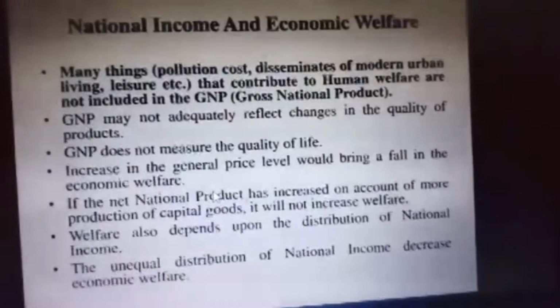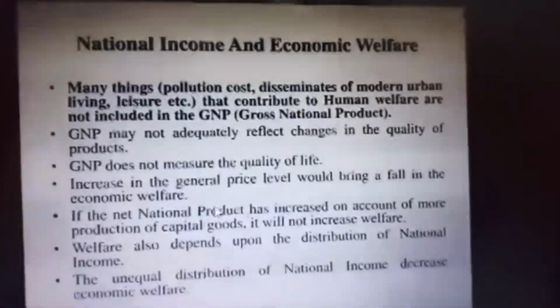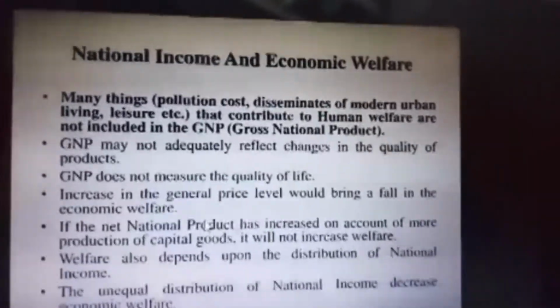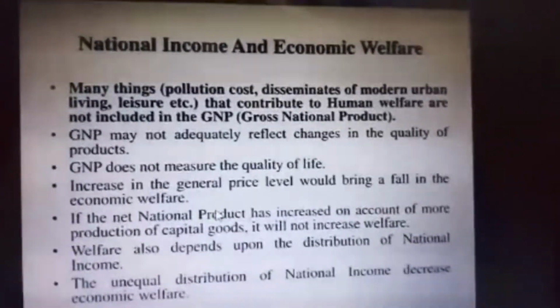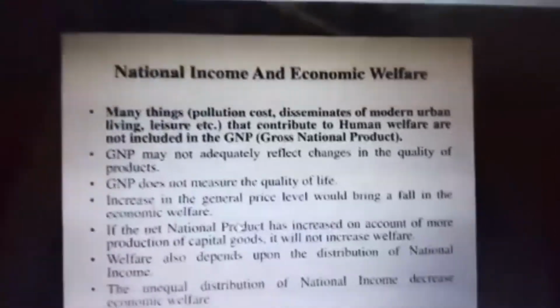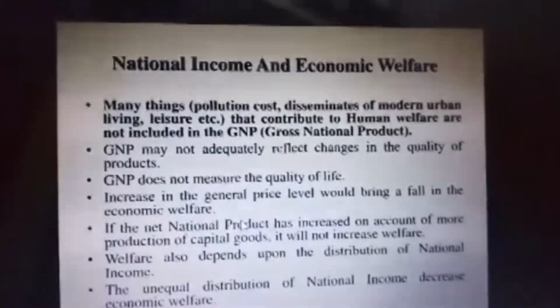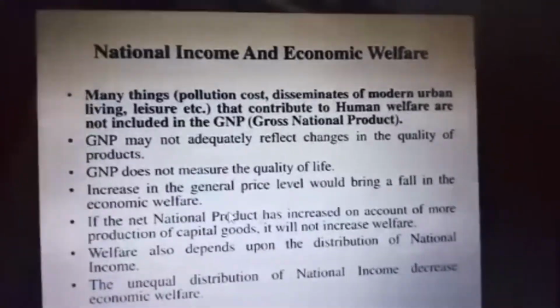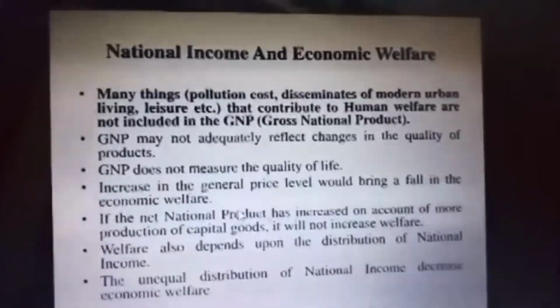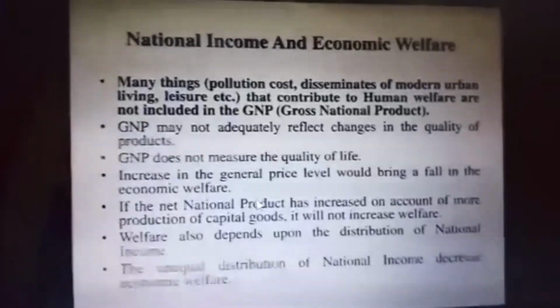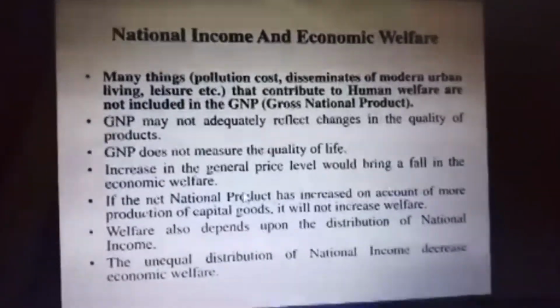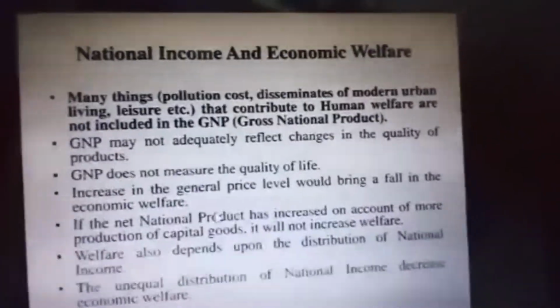Another thing is they will produce only war goods, competitive goods, and will not produce the goods which increase the national income. The next one is per capita income, which may be increased because of women labor, child labor, and other workers who were forced to work, but it doesn't increase the economic welfare of the society.